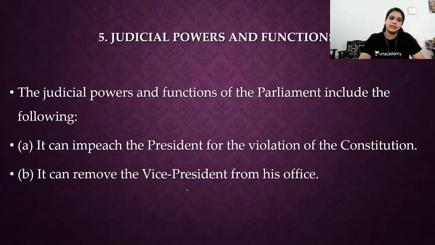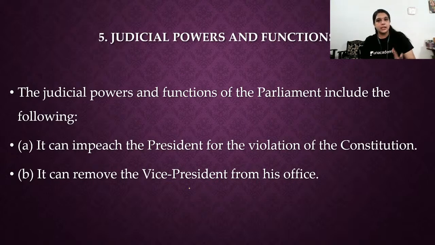Fine. Yes. Next, judicial powers. What are the judicial powers and functions? So yesterday we saw that Parliament has the power to extend the jurisdiction of the Supreme Court. Who has the power to extend the jurisdiction of the Supreme Court? Two instances it can be done: Parliament can do it, or special agreements between the Centre and the state. There are two instances where the jurisdiction of the Supreme Court can be extended.